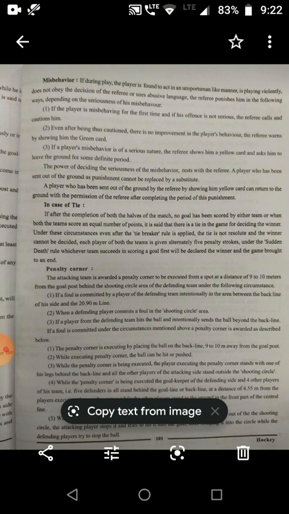When the ball hit or pushed by the player executing the penalty corner goes out of the shooting circle, the attacking player stops it and tries to hit it into the goal after bringing it into the circle, while the defending players try to stop the ball.